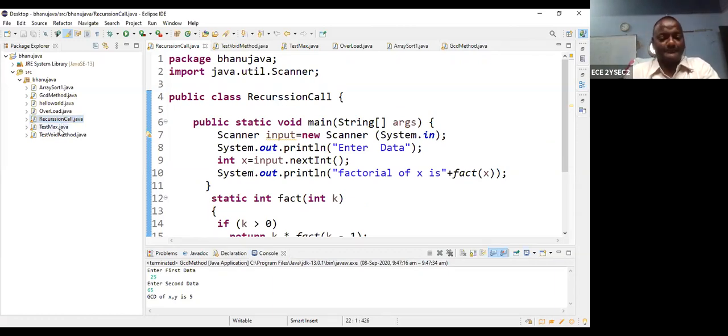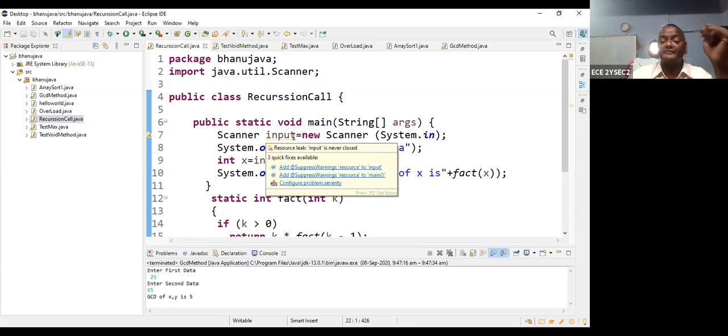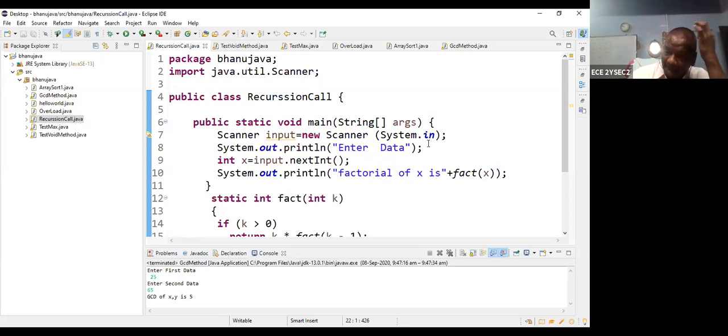So I will give one example. Here I want to accept data from the user, so I am using java.util.Scanner. There are three steps for accepting the data. The first step is java.util.Scanner. The second step is Scanner input, which means you give the instruction to accept data from the user. Next, what data do I want to accept? Integer data type: x equals input.nextInt. These three steps are important.